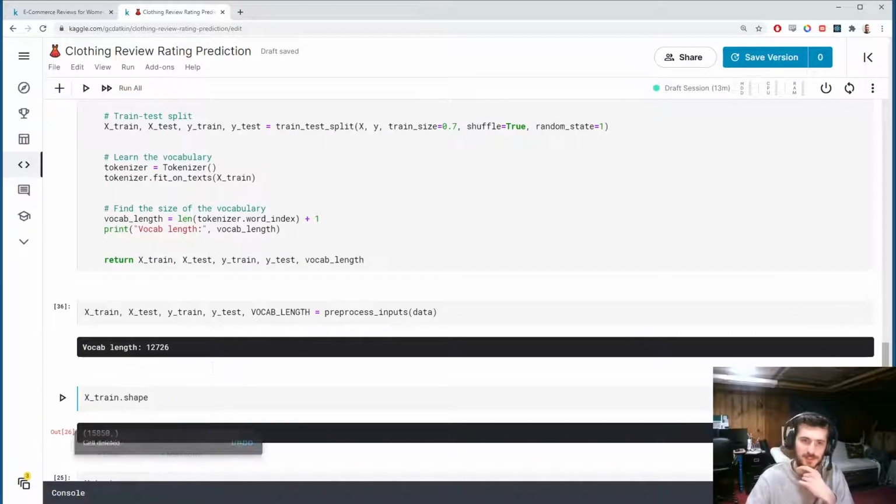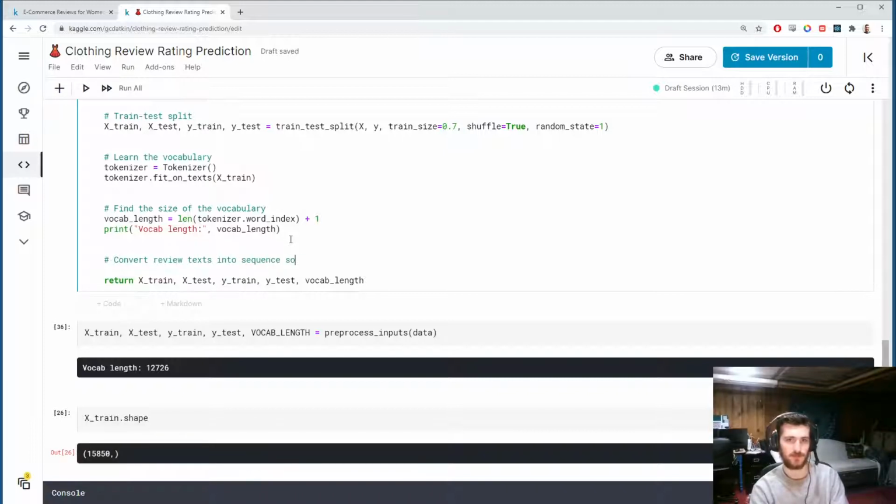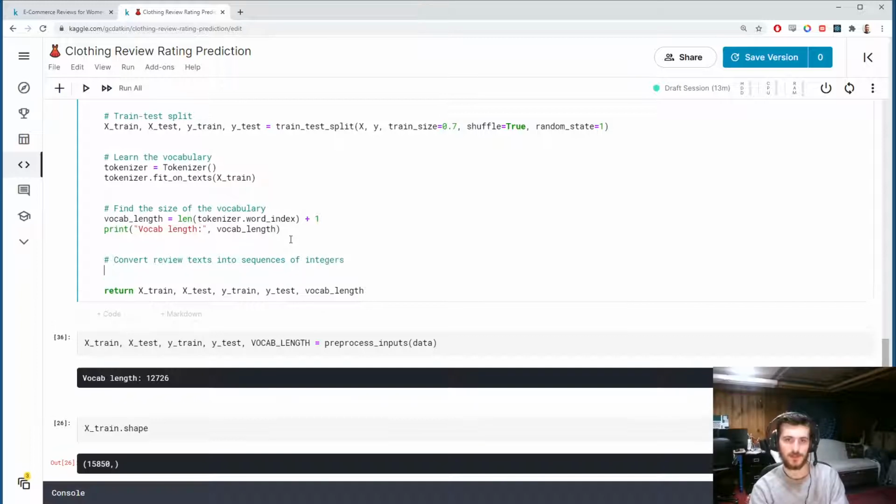And the next thing to do is actually transform the texts. So we're going to convert the review texts into sequences of integers. And to do this, we can use tokenizer.texts_to_sequences.